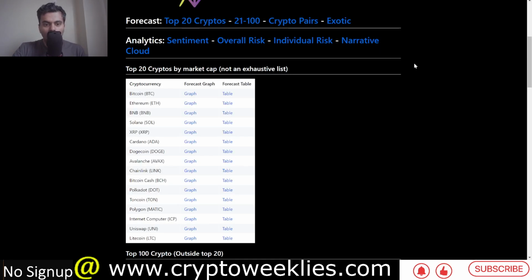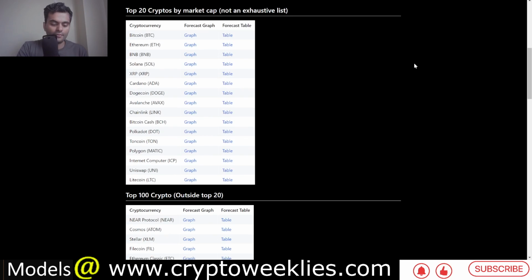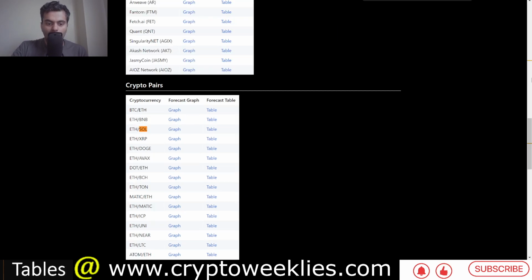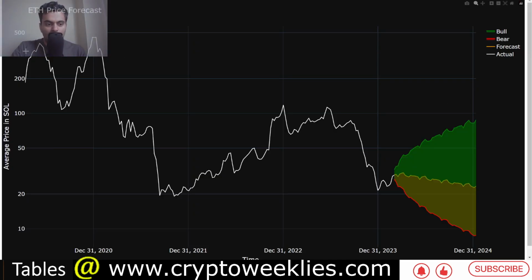So this is all Solana's USD side of the story. If you would like to check Solana versus Ethereum, how they are performing, this is the ETH versus Sol price action. You can see that the number of Sol tokens available for one ETH are having a pattern which is favoring Solana right now.